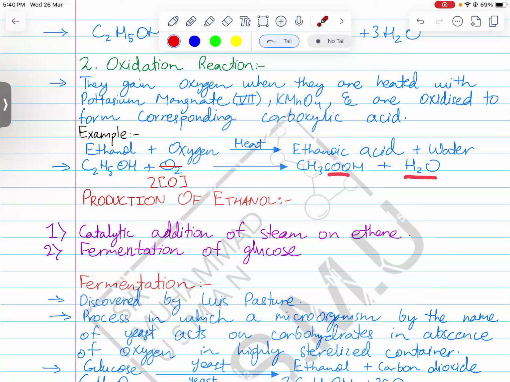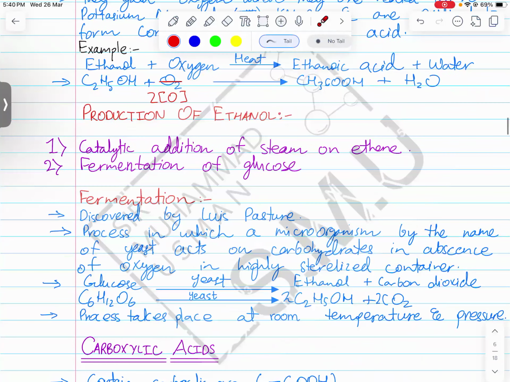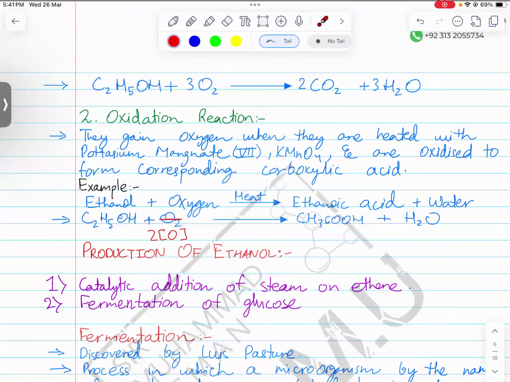So now if someone asks, can you differentiate between an alkene and an alcohol using just potassium permanganate? The answer is yes, you can.